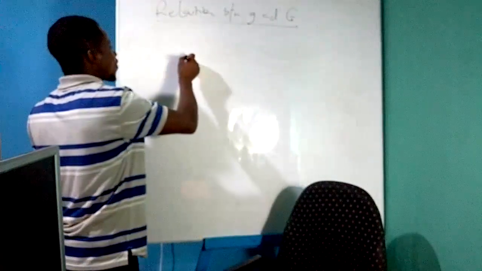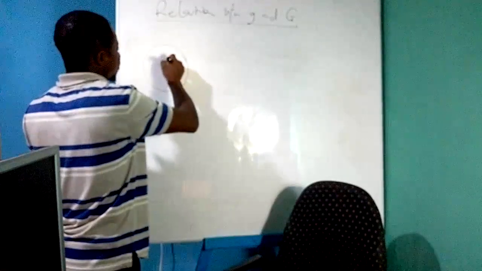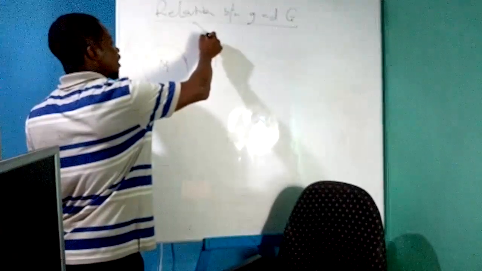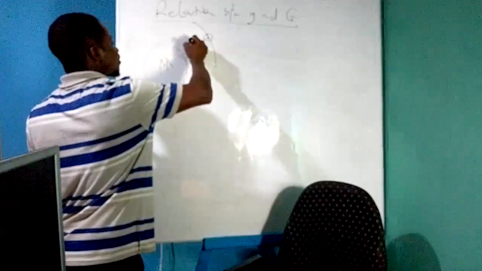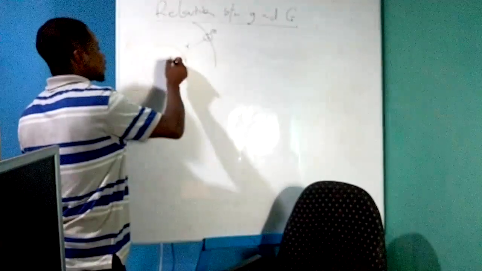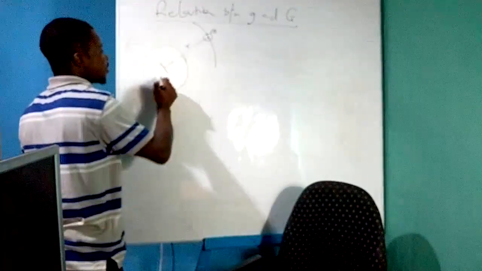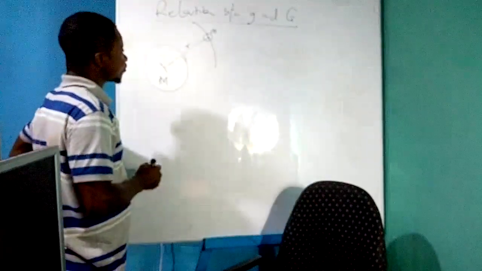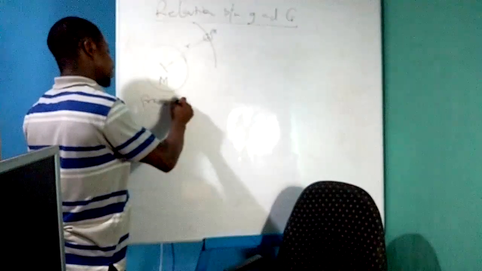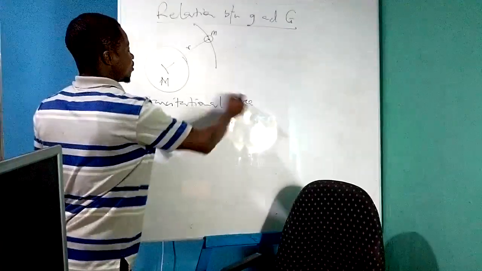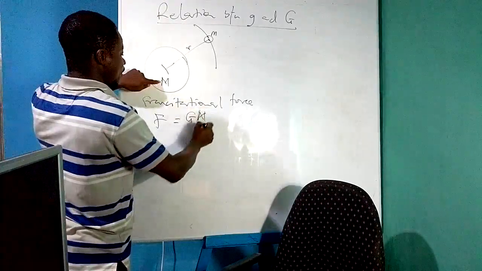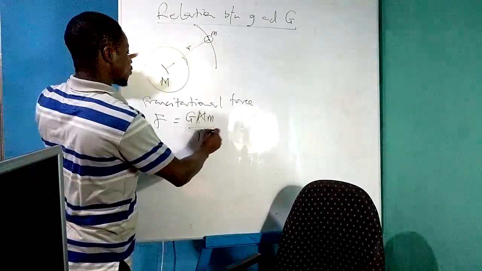So let us consider the Earth having a mass capital M and an object that is somewhere on the Earth's surface, such that the distance from the object of mass small m to the center of the Earth is given by R. Yes, the gravitational force on this body, F, is given by G, capital M, small m, all over R squared. Let me call this equation 1.